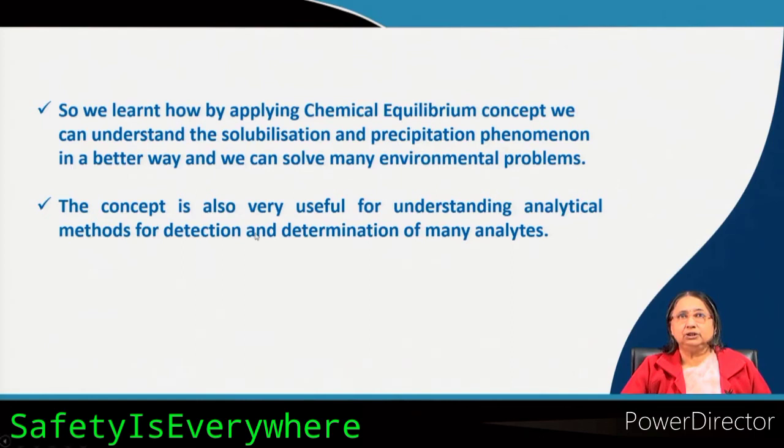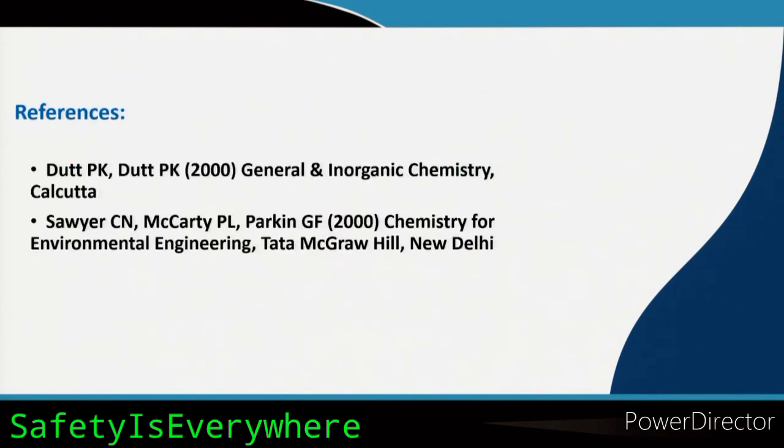The concept is also very useful to understand the analytical methods for detection and determination of many analytes. Chemical equilibrium is a very important chapter, we must get the proper idea and we must know how to form the equilibrium expressions and what is the impact.